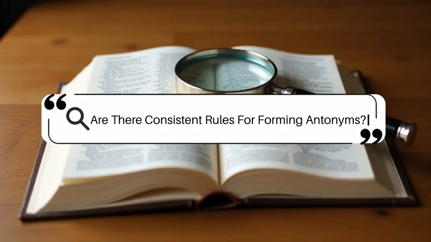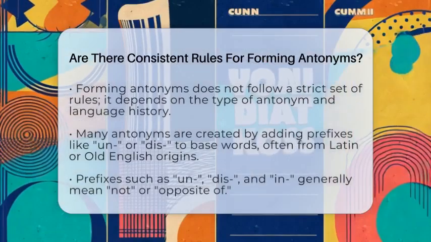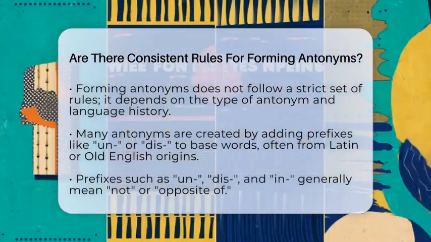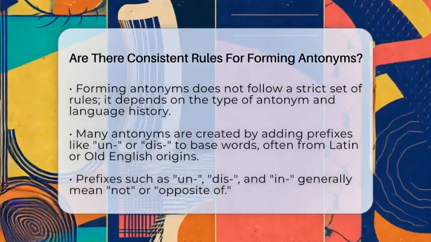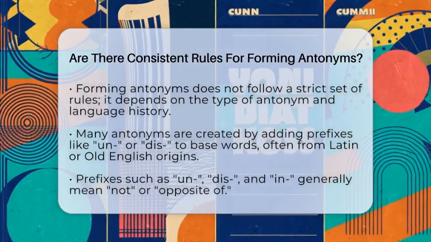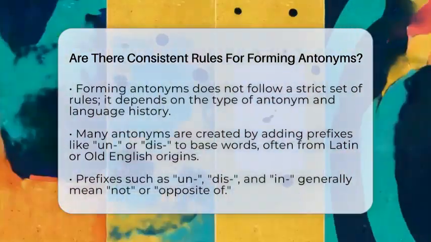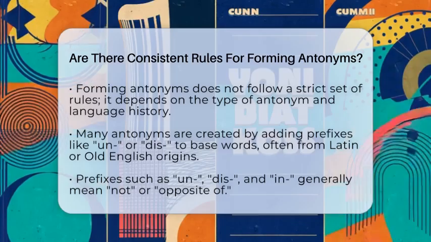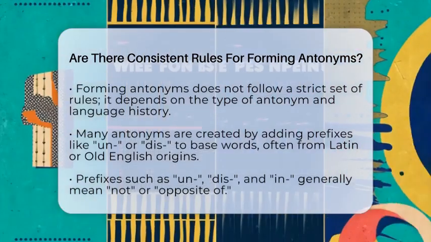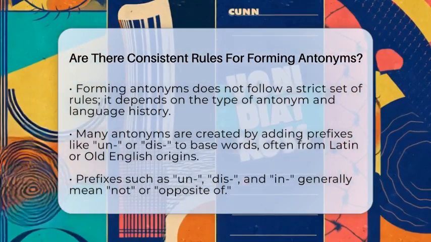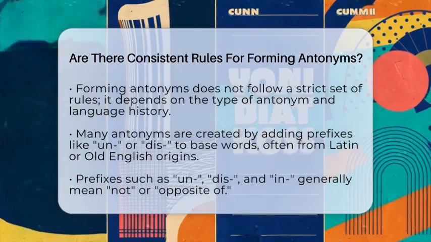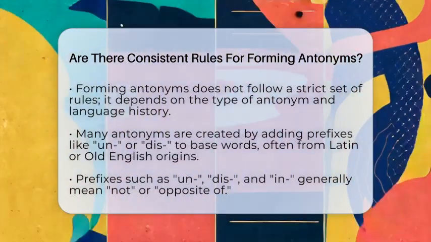Are there consistent rules for forming antonyms? Imagine trying to learn a new language and suddenly realizing that some words have clear opposites, while others seem to have no pattern at all. That's because forming antonyms does not follow a strict set of rules. Instead, it depends on the type of antonym and the language's history.